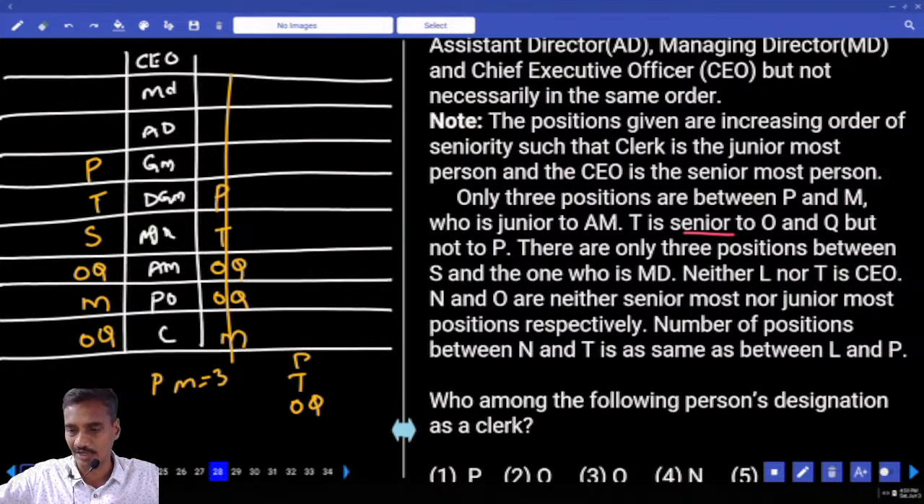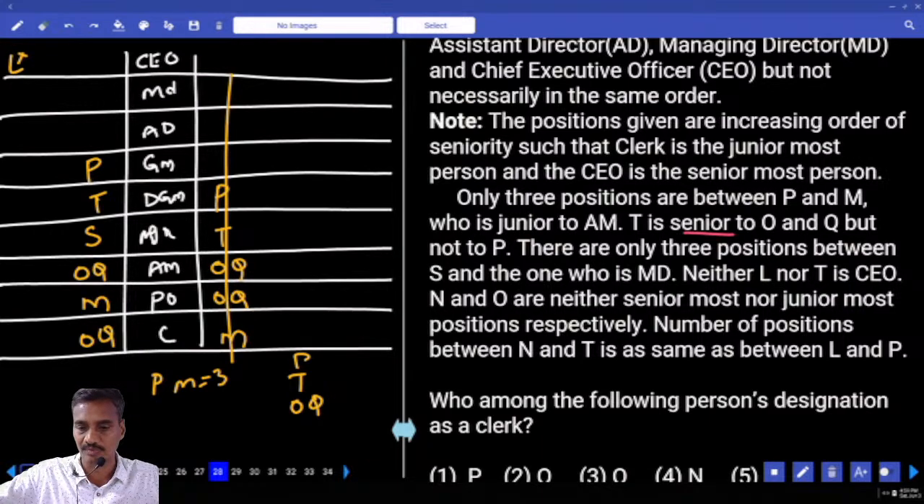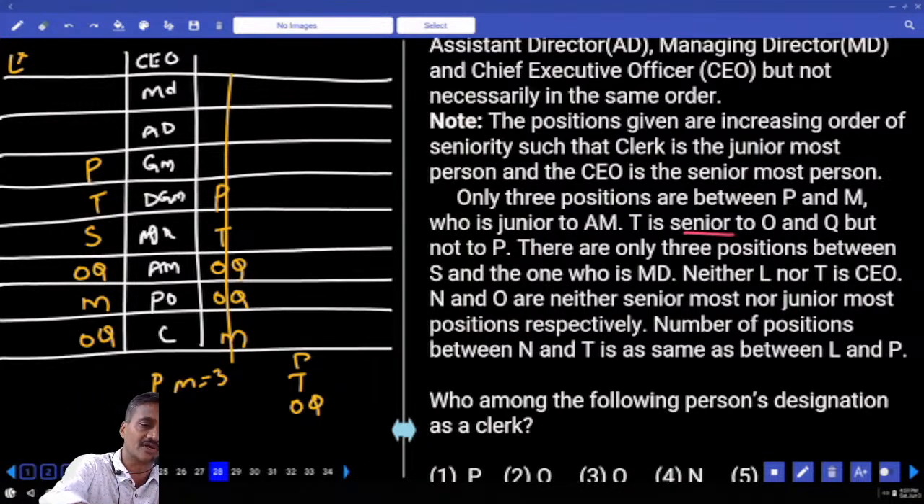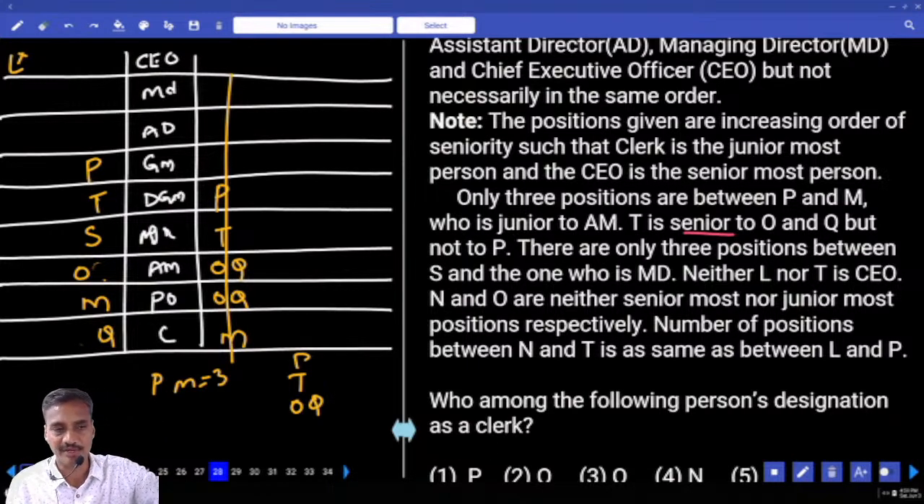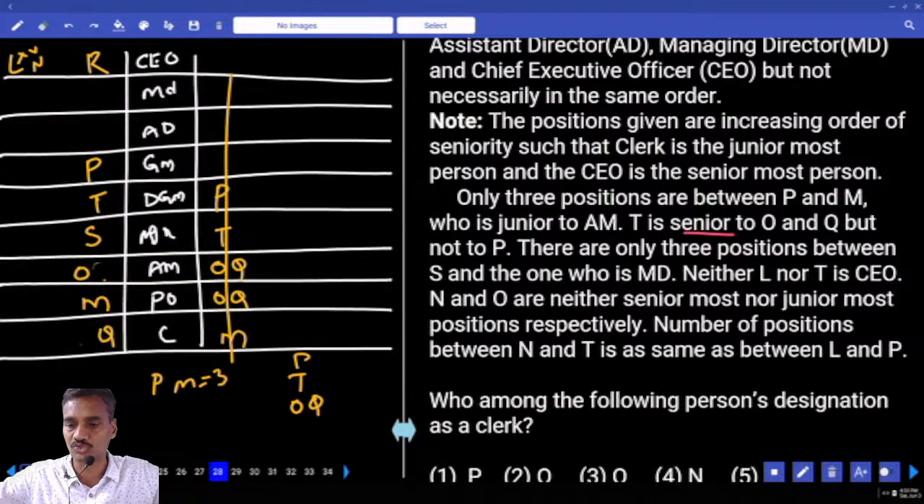And neither L nor T is a CEO. L and T cannot be the CEO, so L cannot be here. N and O are neither senior most nor junior most, and O cannot be junior most. Q is the junior most. N and O cannot be senior most or junior most. N cannot be here, L cannot be here. Hence the person after R must be at this place. Clear? L and N cannot be in those 2 places.